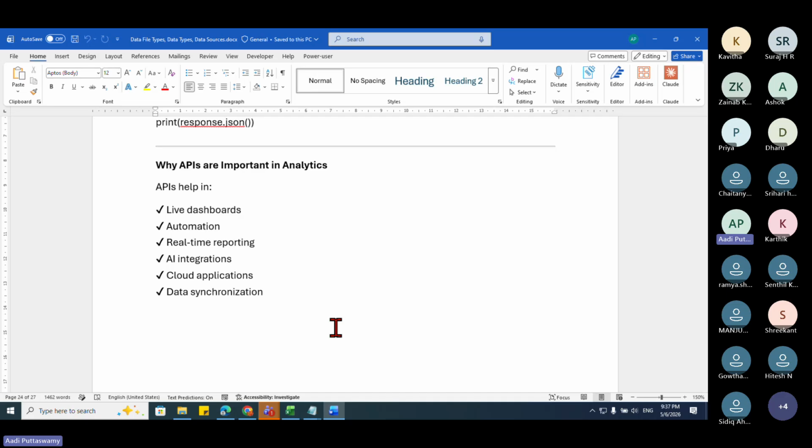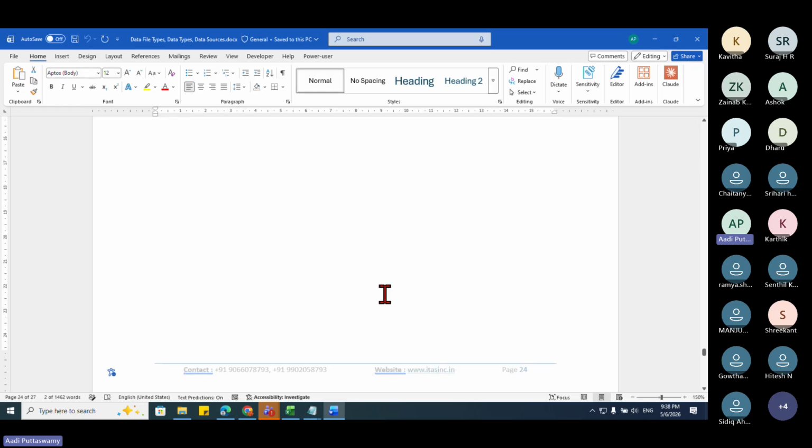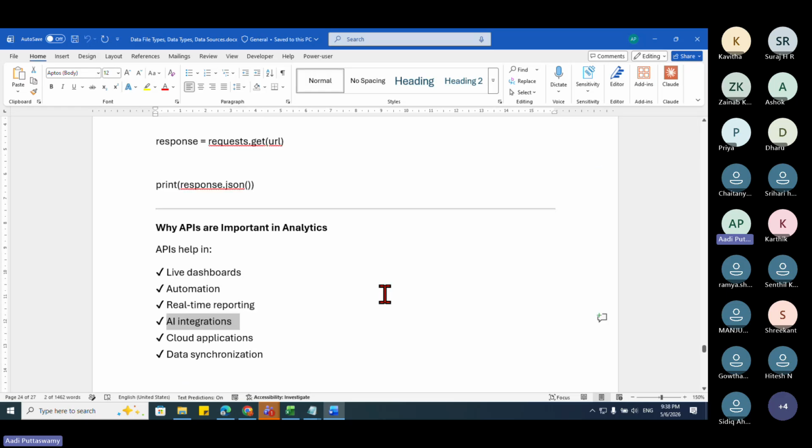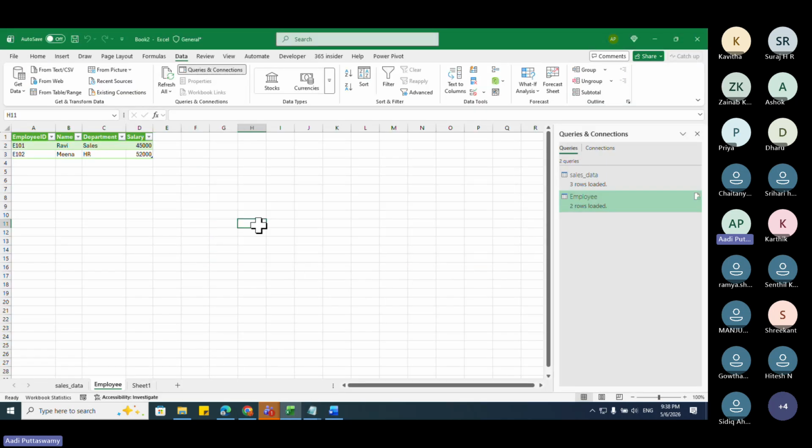APIs help in live dashboards, automations, real-time reporting, AI integration, cloud applications, and data synchronization. In simple words, an API is just code, or something like a bridge between two applications I want to connect. Let me show you one example. This is not an API, but I'm just telling you how it works.